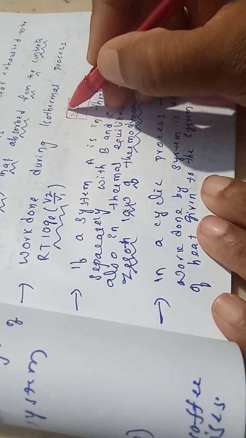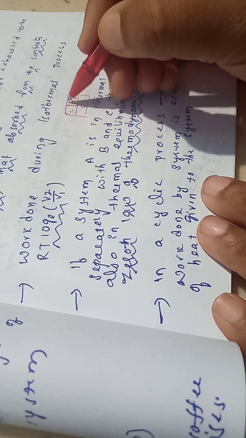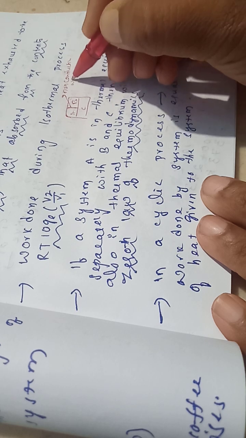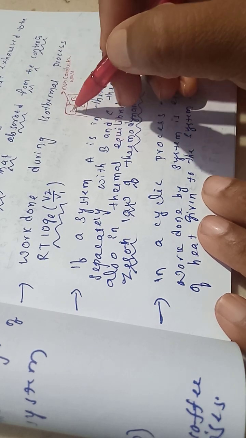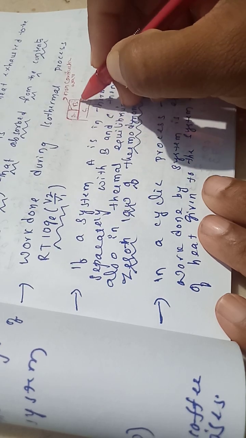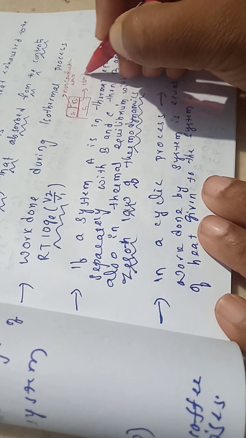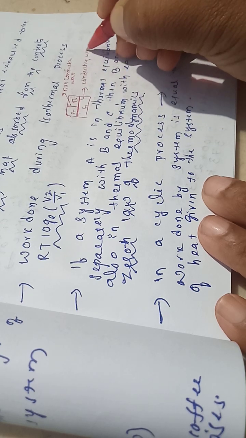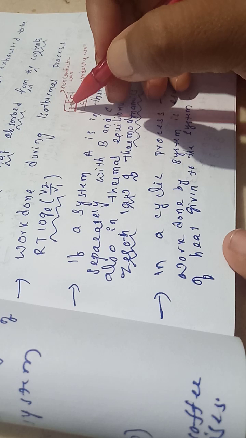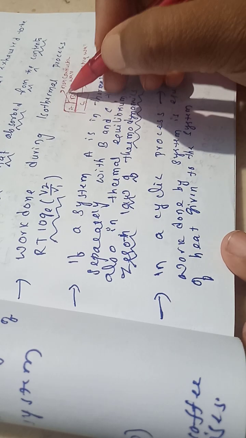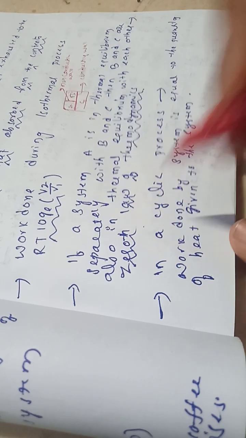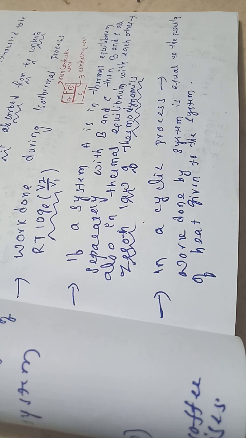He is saying that A and B are in thermal equilibrium, meaning they are separated by a non-conducting wall, or we can say an adiabatic wall. AC and BC are separately in contact with each other, meaning they are separated by a conducting wall, or we can also call it a diathermic wall. Then when A and C, and B and C are separately in equilibrium, automatically A and B will also be in equilibrium with each other. This we call the zeroth law of thermodynamics.